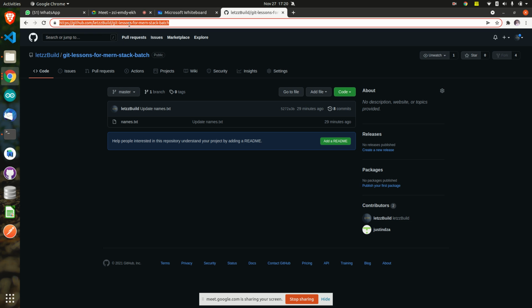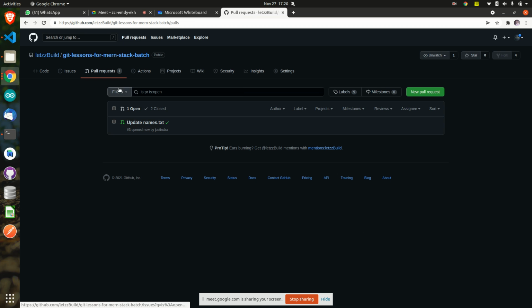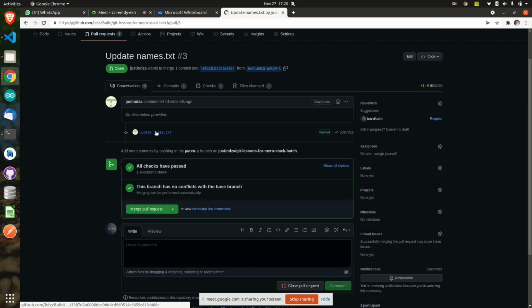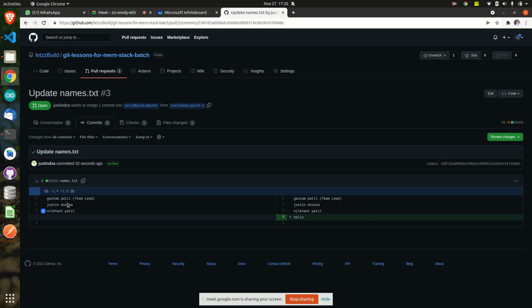So he has raised a pull request. If someone raises a pull request, you will get something like this. I will get a request, and now I can open this pull request and check who has raised it. I can click and check what all changes he has done. See here, like before this, it was this way. He has added a new thing, hello, and that is what it is telling. Okay, he has added all these things.